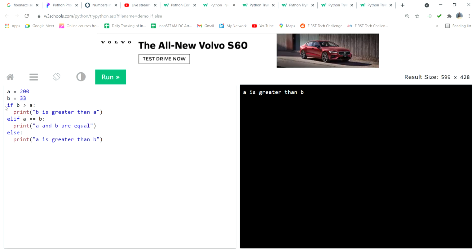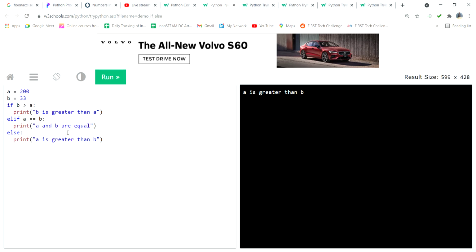If B is greater than A, then print B is greater than A. Suppose A equal to B, then you can print A and B are equal. Else, if both conditions are not true, then you can come with the third condition, A is greater than B. So this is the way we can give instructions to the computer.